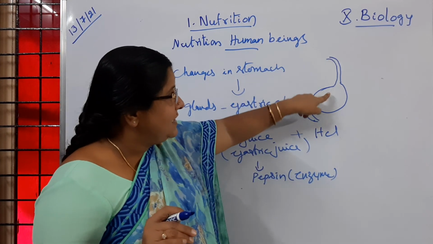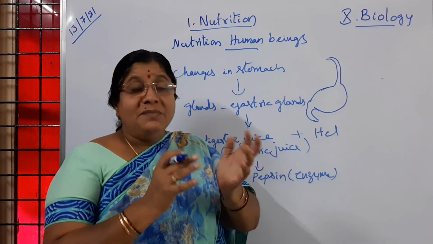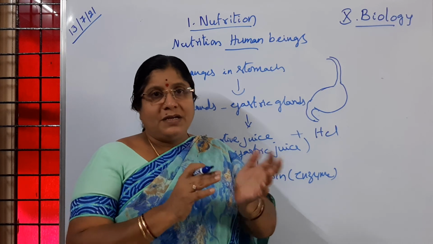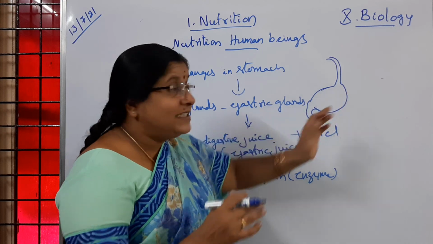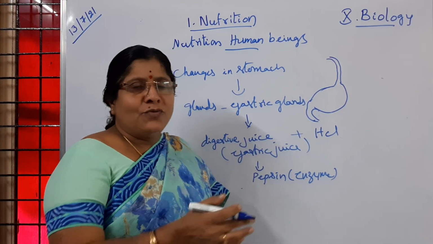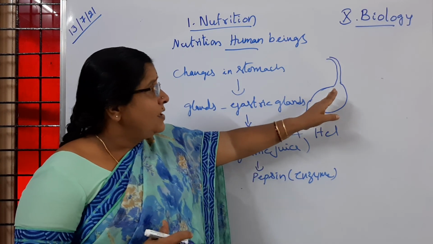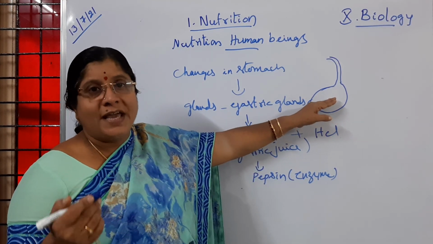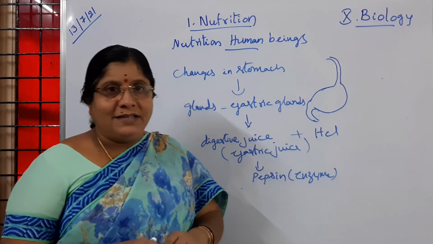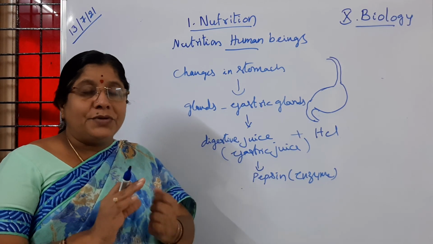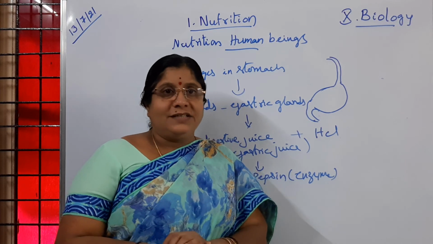So the bolus which reached the stomach is getting churned because of the muscle tissue. Involuntary movement is happening, like you learnt in 9th class. So that movement happens and churning of food takes place. Whatever different types of food items we eat, after reaching the stomach, the food stays for 4 to 5 hours. Then we are not going to identify whether it is chapati or idli or dosa. All the food items are acted upon and churned and their nature is totally changed. Is it clear to children?